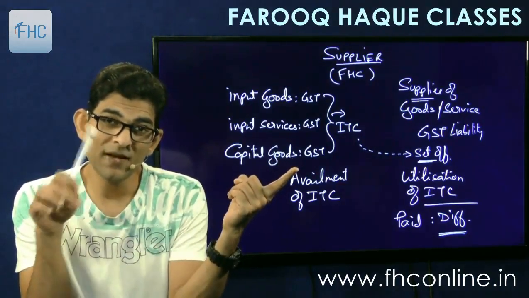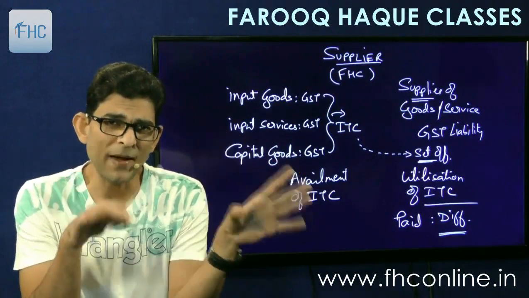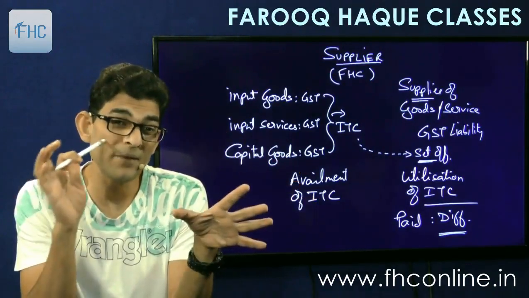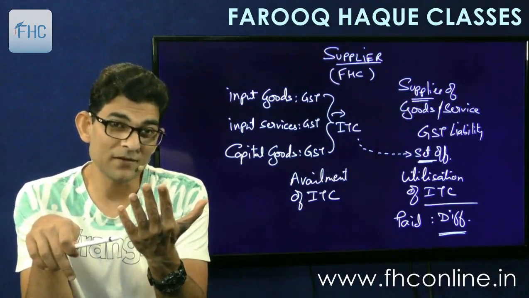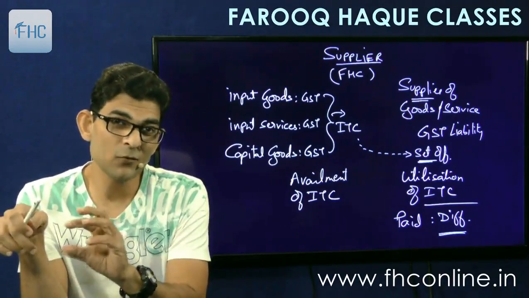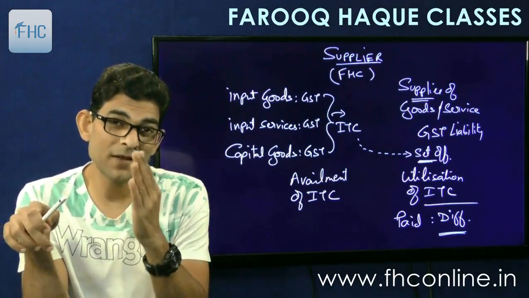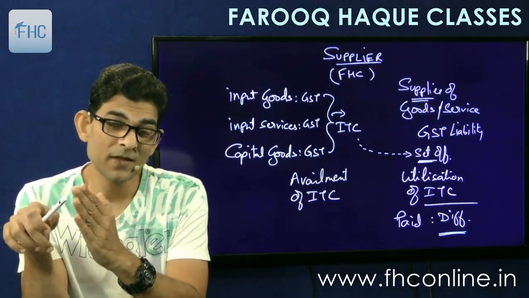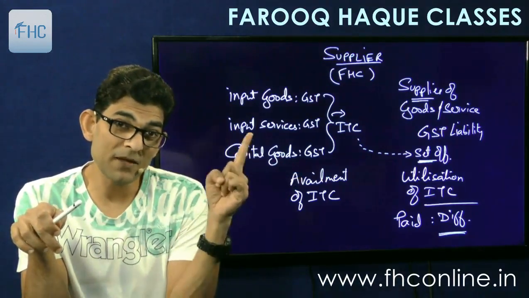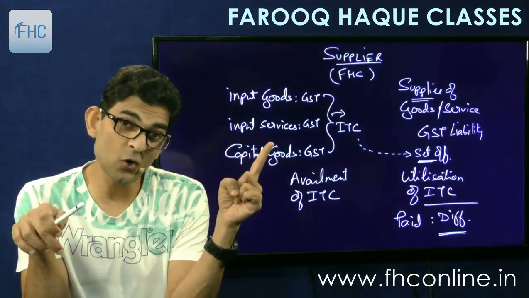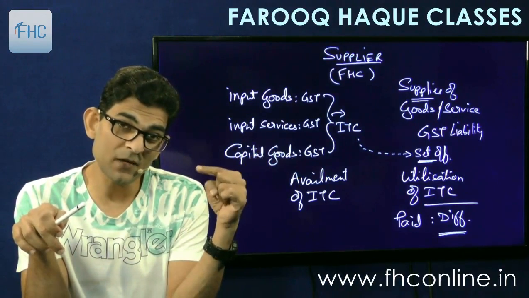Okay, so when I deposit say 1,000 rupees into my bank, what entry do I pass in my financial records? Bank account debit to cash. If I go and deposit cash, what entry I'll pass? Bank account debit to cash. For the same transaction, what will be the entry passed by bank in its account? Bank will maintain my account, Farooq account.